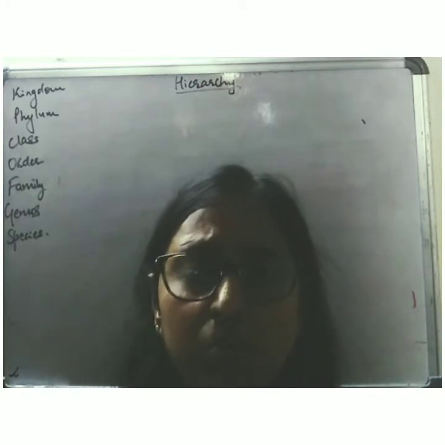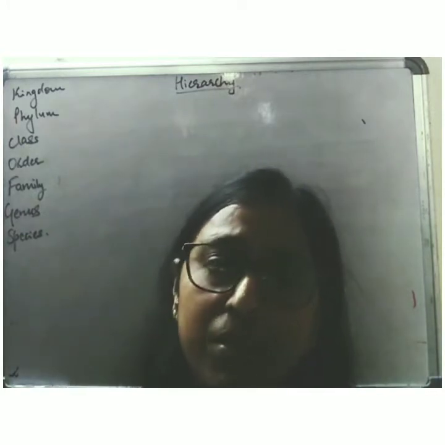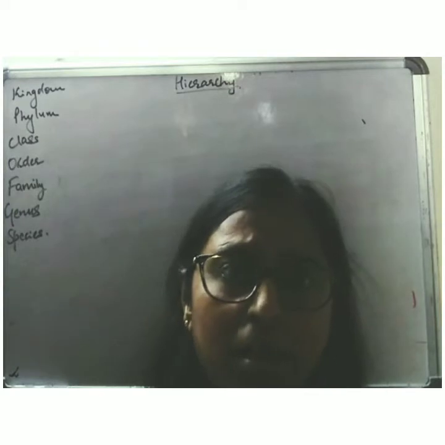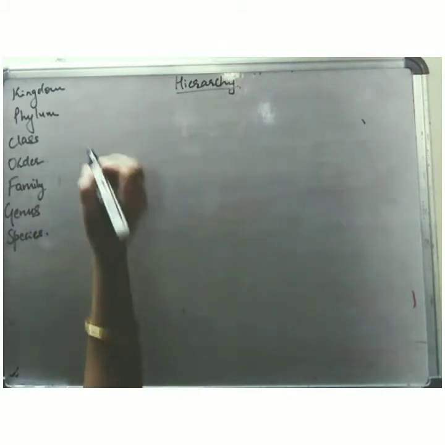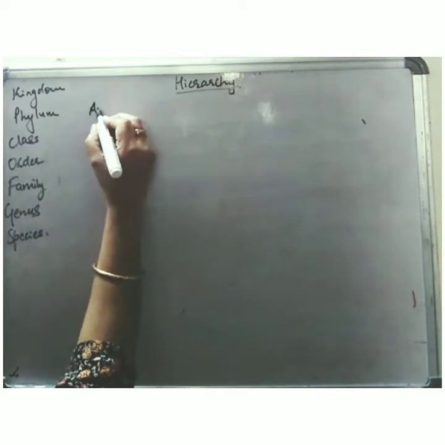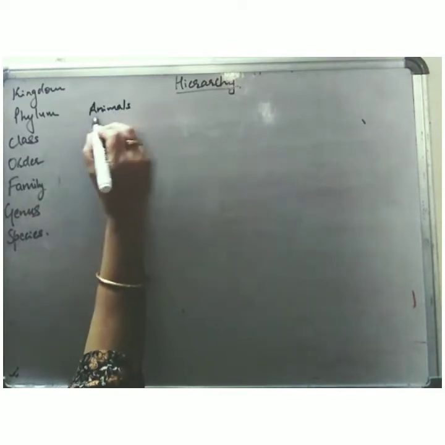In this video, we are going to learn about different levels of taxonomic hierarchy. This is the taxonomic hierarchy where I placed all the taxons in their levels in descending order. First, we look into the case of animals.